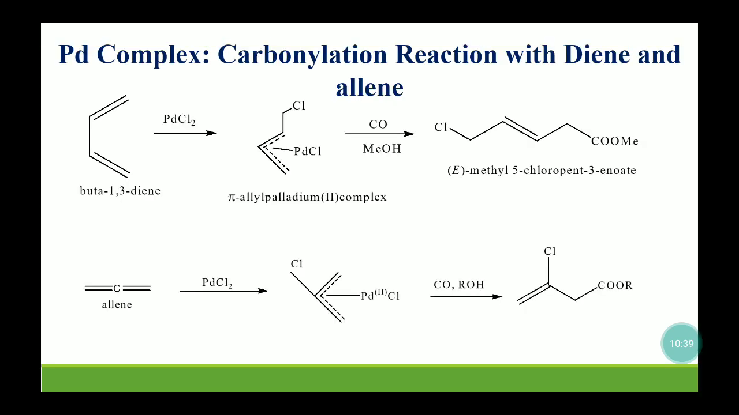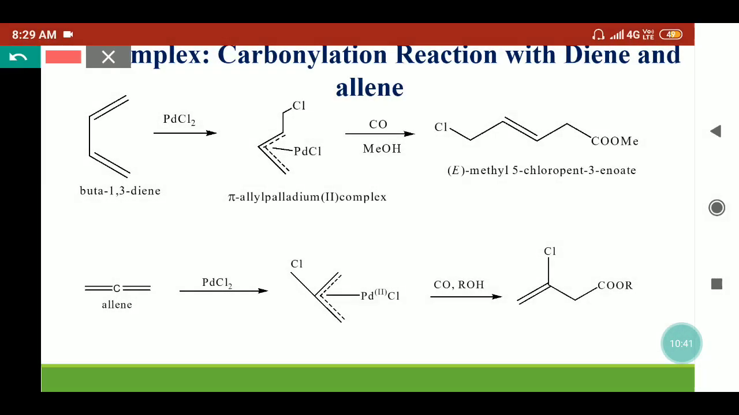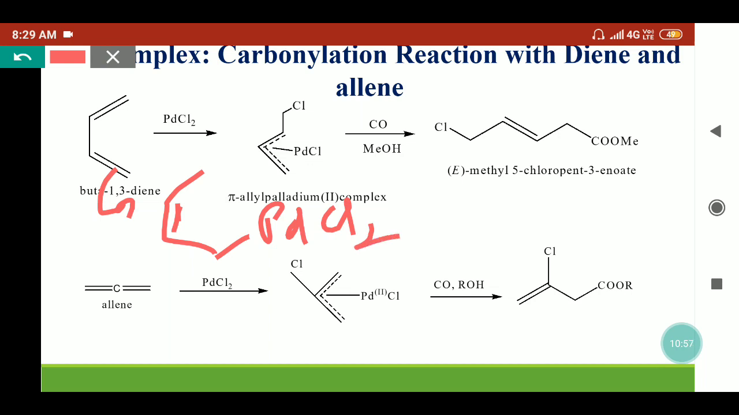If palladium chloride is treated with butadiene or any other diene, substituted diene, then what will happen? It will form the bond like this. Here the palladium chloride will form a bond and we will get this structure. So what will happen? This sigma allyl palladium complex is converting into the pi-allyl palladium complex. On treating with CO, here the acyl palladium complex will form first, and that will convert into the ester molecule.